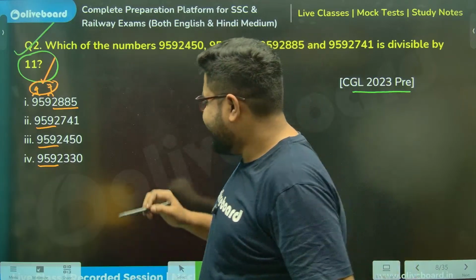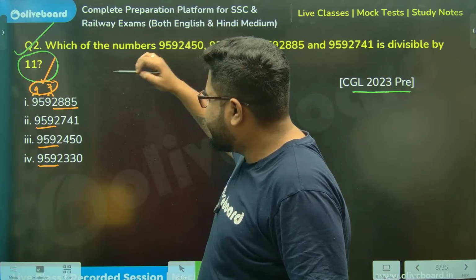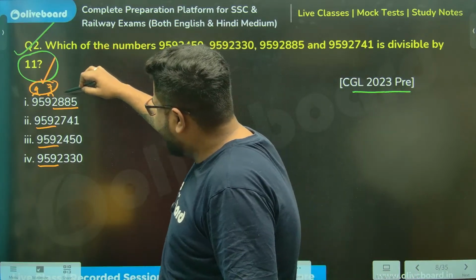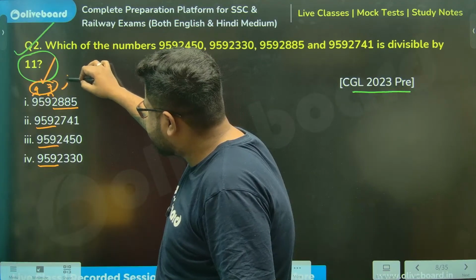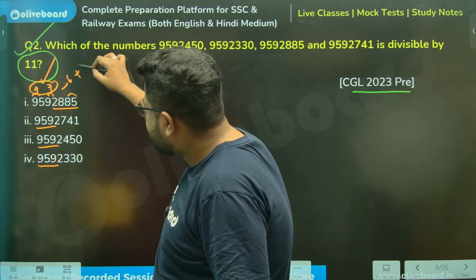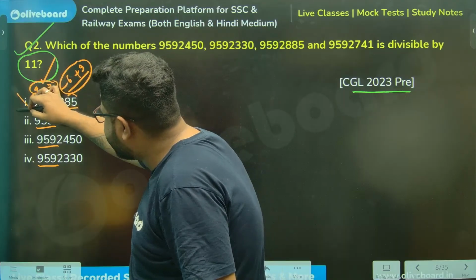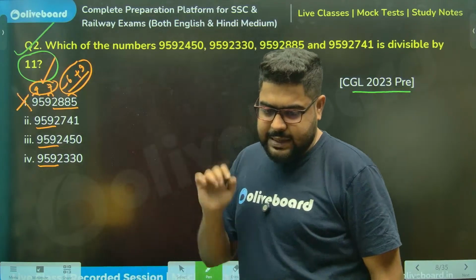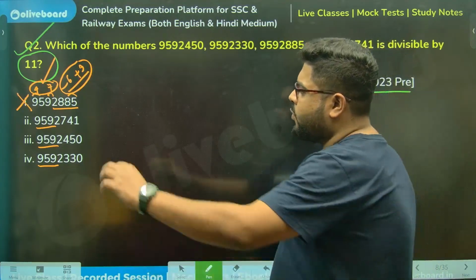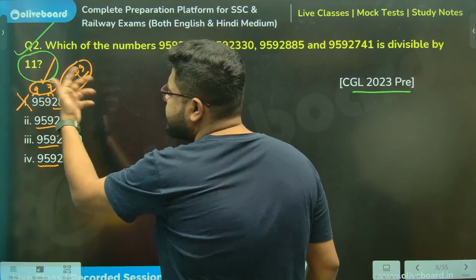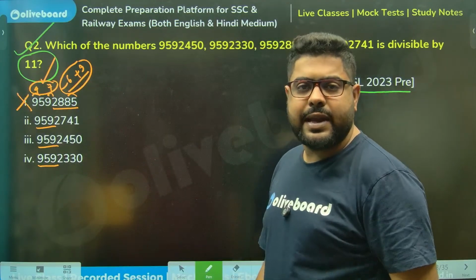So 9592, if this is 11, now 2 minus 8 is minus 6, sir. 8 is plus 3. So this is minus 3. So it will not be divisible by 11, sir. Please understand this. Why? Sir, 4 plus 7, 11. 11 minus 3 is 8. That is not divisible by 11.